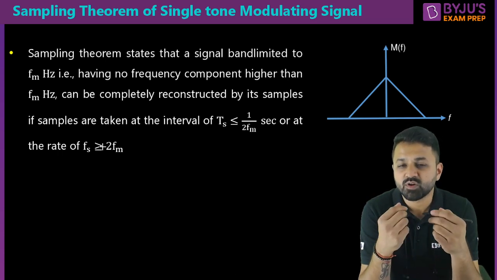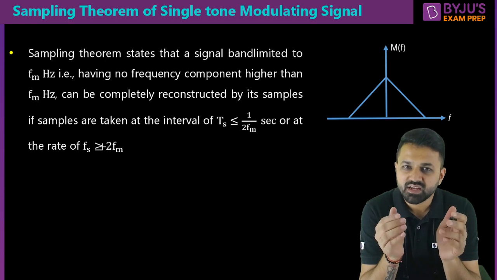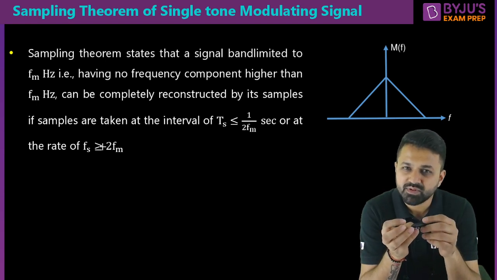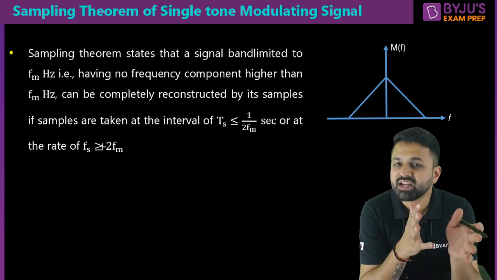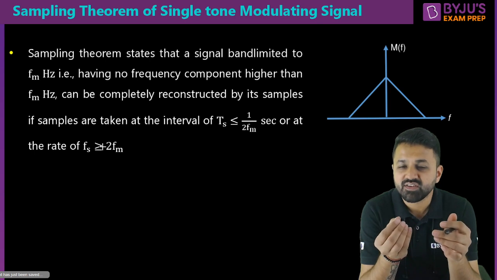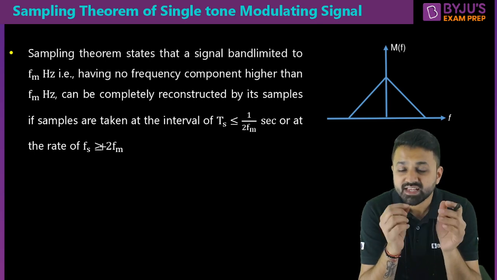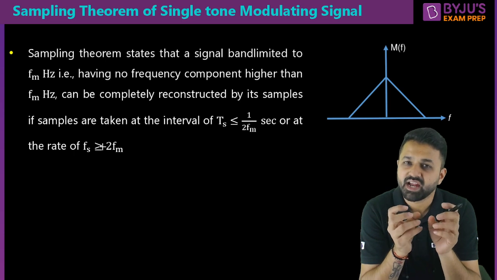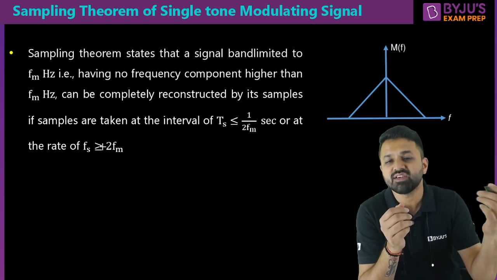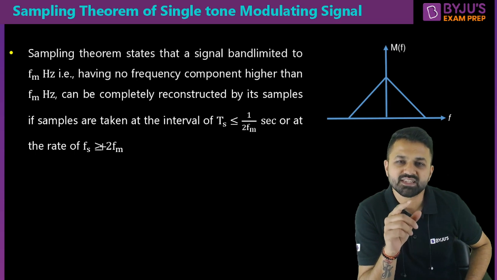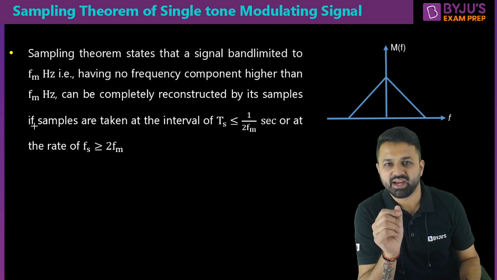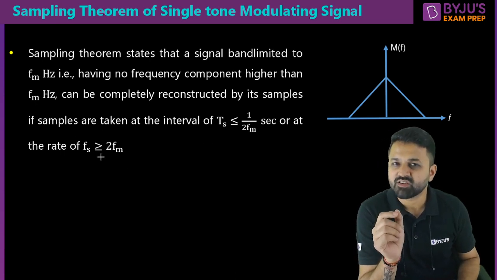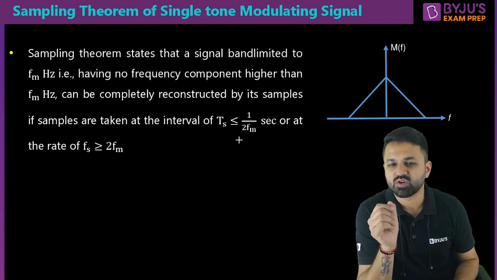So how will it convert? When you transmit the signal, it will be converted into digital form. That means it will take a sample of your voice. It will not completely transmit your signal or your voice. It will take a sample of that particular voice, and with the help of that sample the receiver has to reproduce your voice. That is only possible when you do the sampling keeping this theorem in mind. So you have to keep the sampling frequency greater than or equal to 2 Fm, or the sampling interval less than or equal to 1 upon 2 Fm.